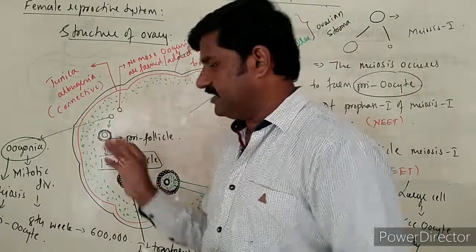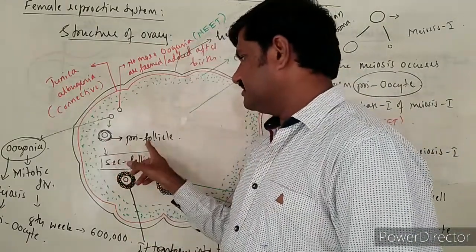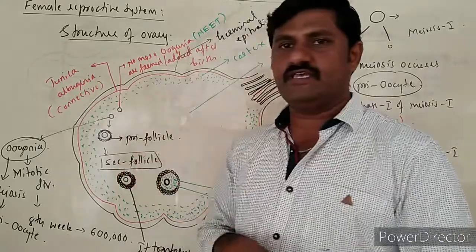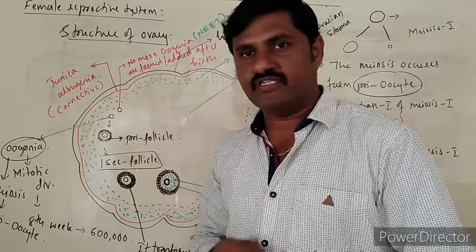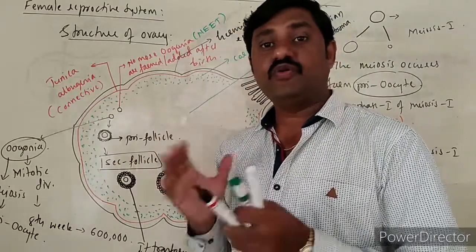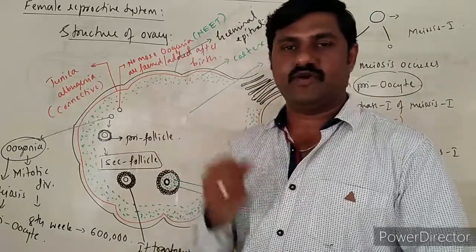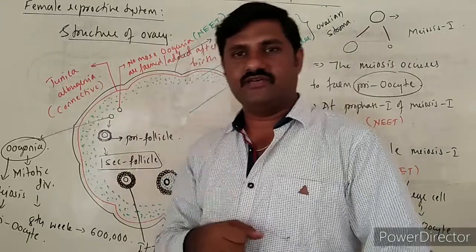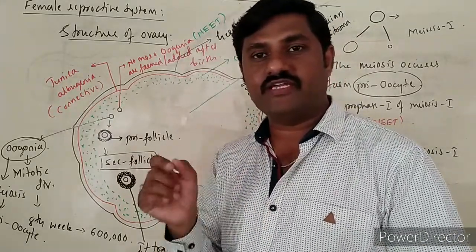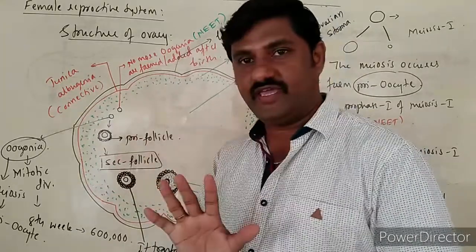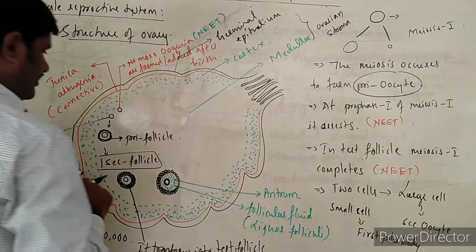At birth many follicles are formed, called primary follicles, and many of them start to degenerate after the birth of the baby, right? Puberty in females starts at about 12 to 13 years. At puberty only 60,000 to 80,000 follicles remain inside the female, right? That is also a very important point.